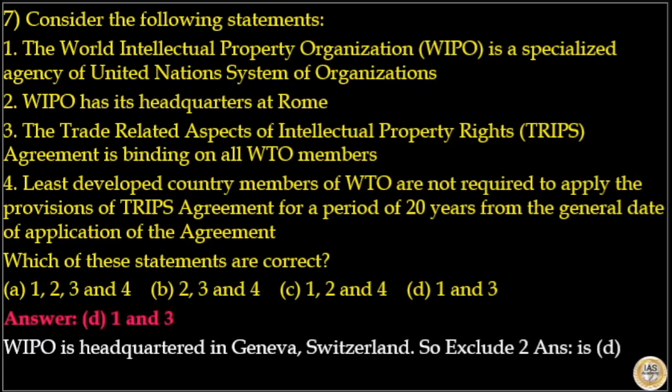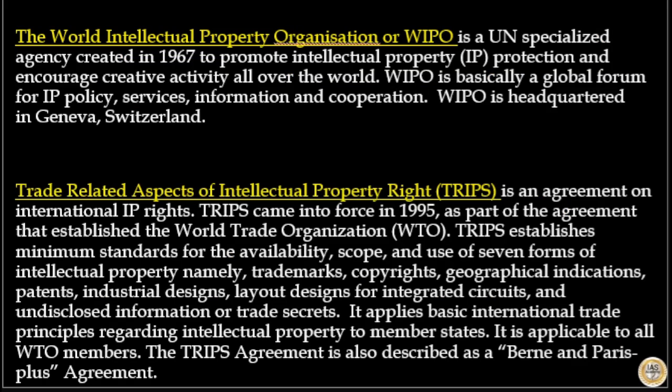Here the answer to this question is option D. WIPO is headquartered in Geneva, Switzerland. So statement 2 is incorrect and option D is correct. The World Intellectual Property Organization or WIPO is a UN specialized agency created in 1967 to promote intellectual property protection and encourage creative activity all over the world. WIPO is basically a global forum for IP policy, services, information and cooperation. WIPO is headquartered at Geneva in Switzerland.